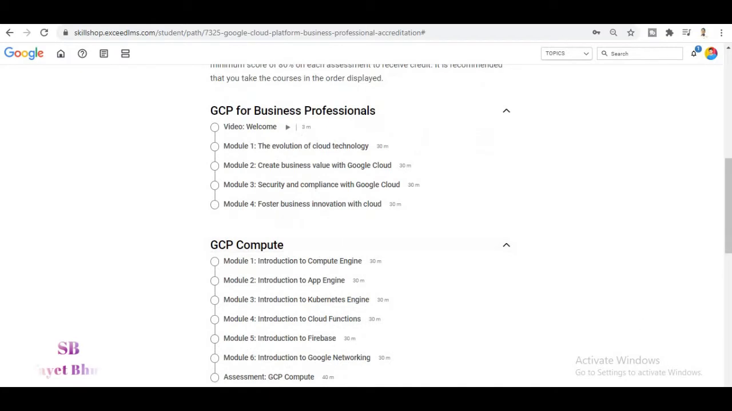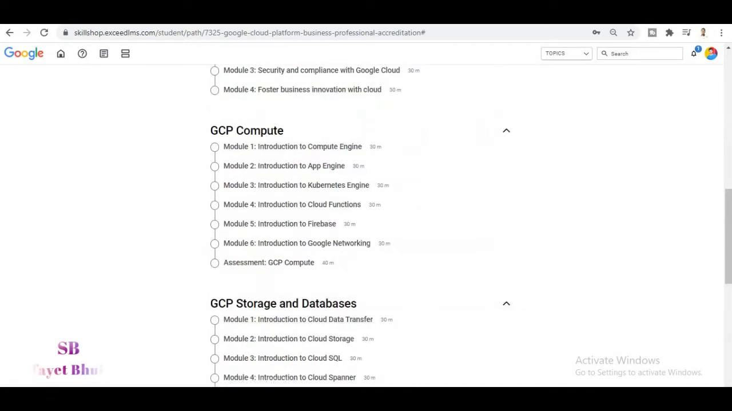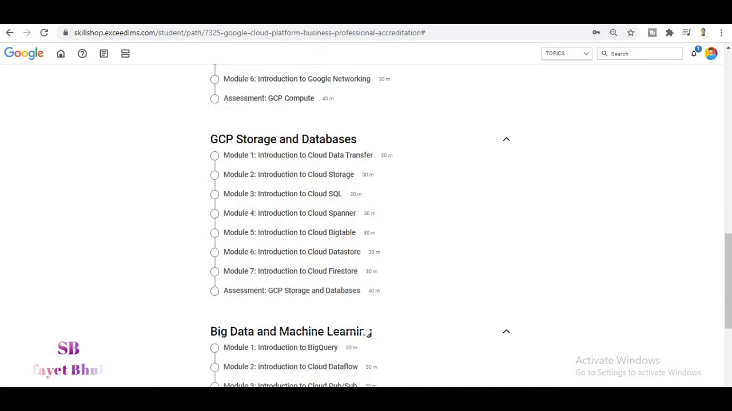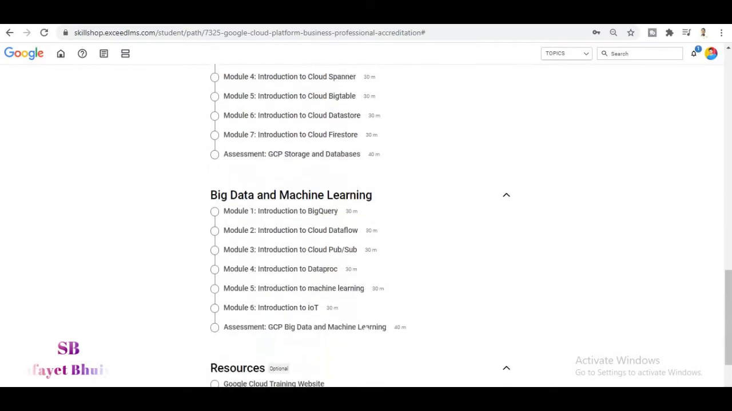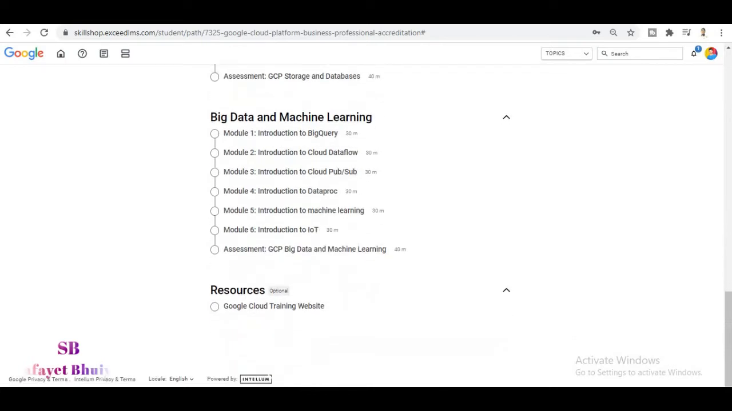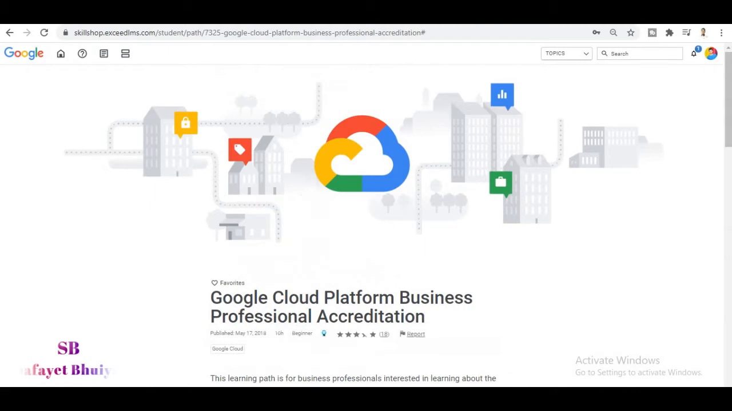Second is GCP Compute, which has 6 modules and 1 assessment. GCP Storage and Database contains 7 modules and 1 assessment. And third is Big Data and Machine Learning, which contains 6 modules and 1 assessment. And here is the optional resource from You Start Google Cloud Computing.